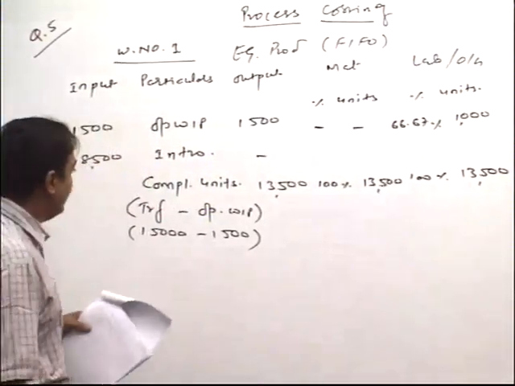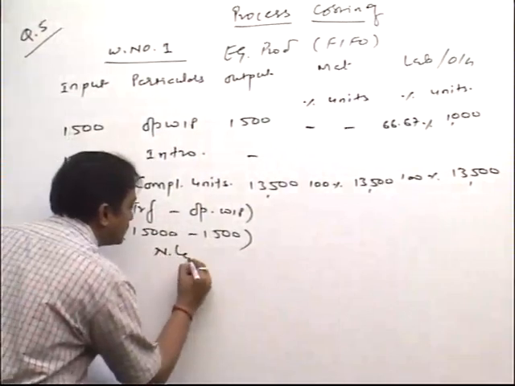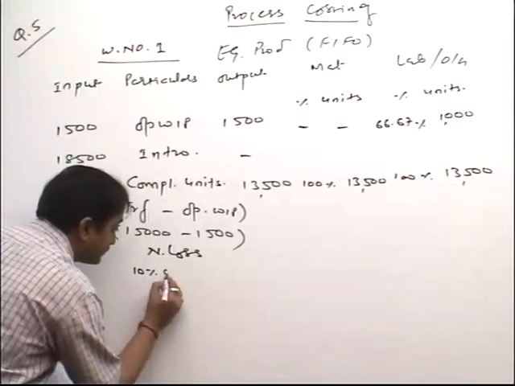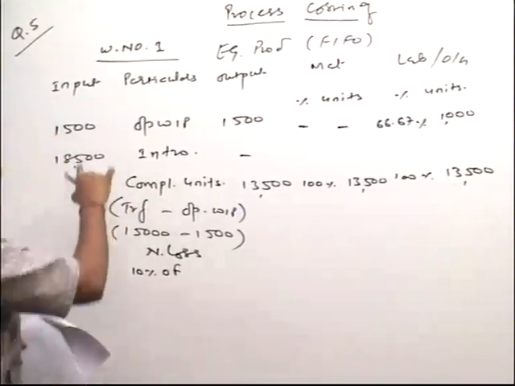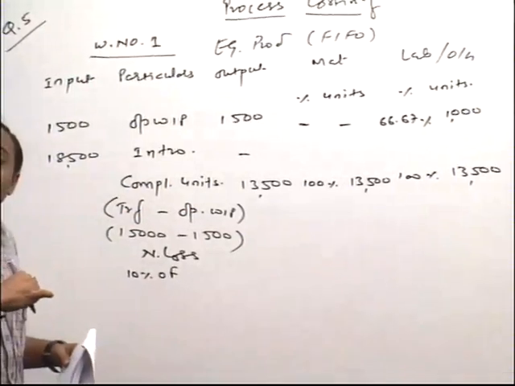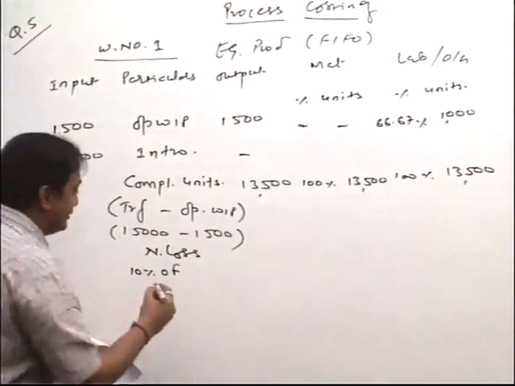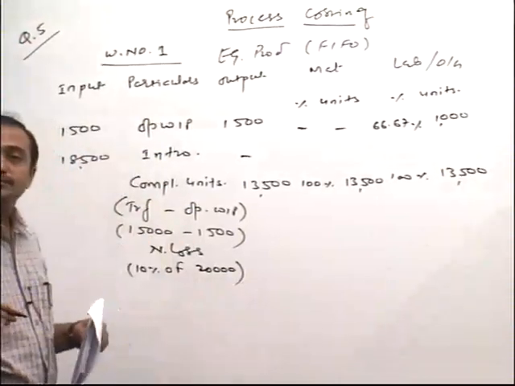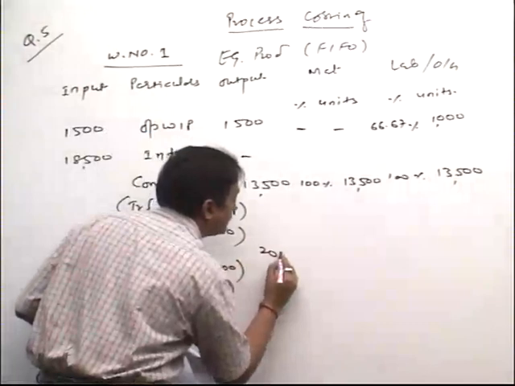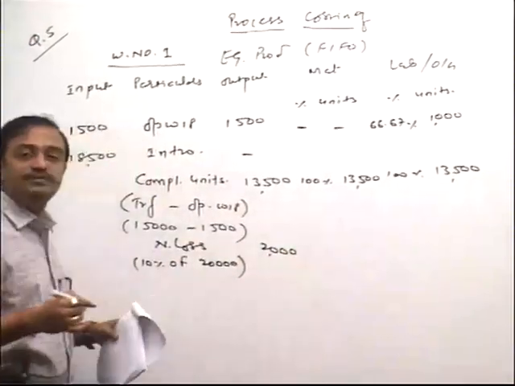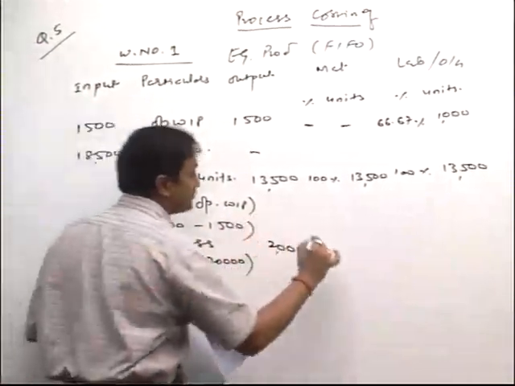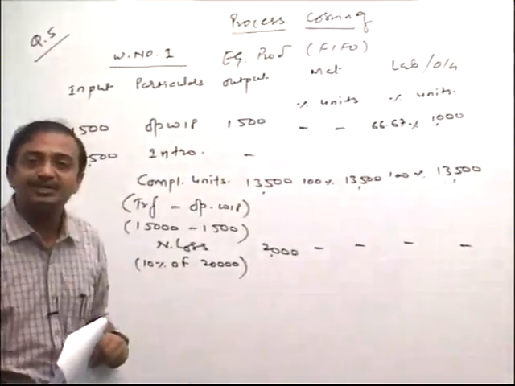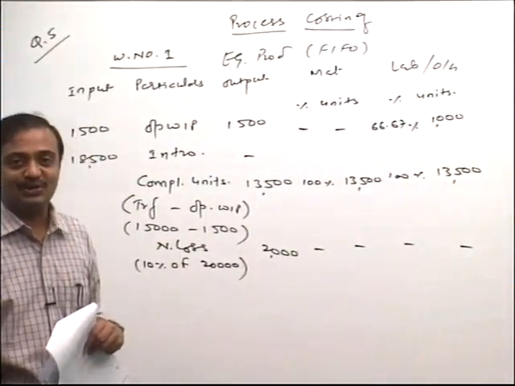Clear? Okay. Next item, normal loss. It is given 10% of total inputs. Total input, friends, 1,500 plus 18,500, so I can say 20,000. How much is coming up, friends? 2,000. Which loss? Normal loss. Everywhere dash. Why everywhere dash? Because there is no cost allocation to normal loss.